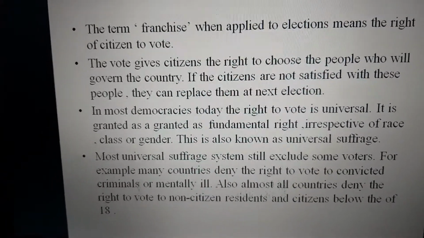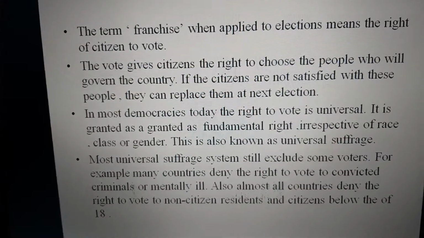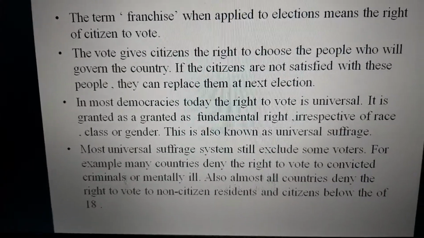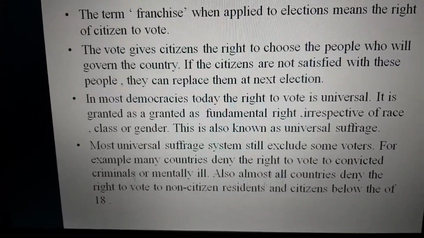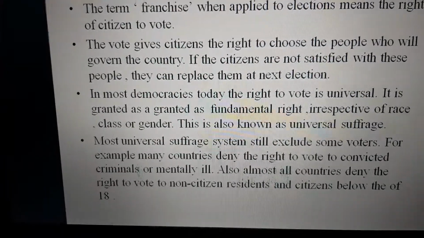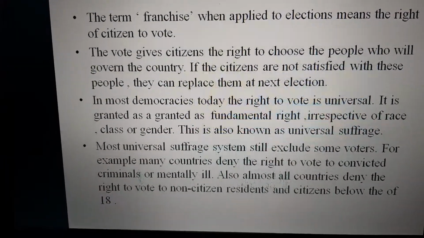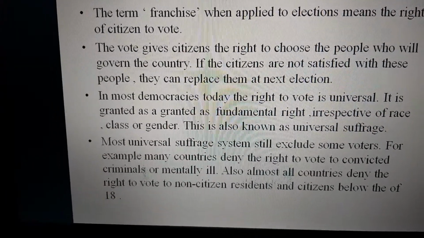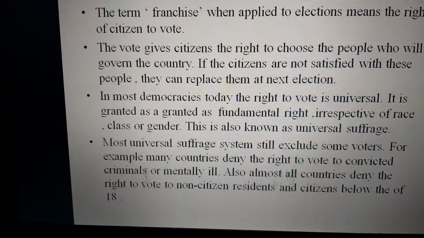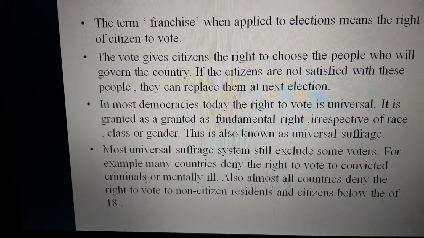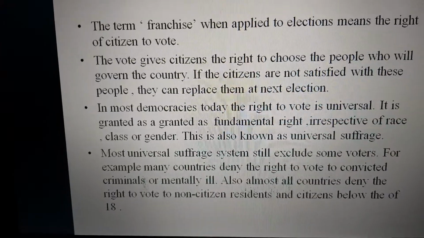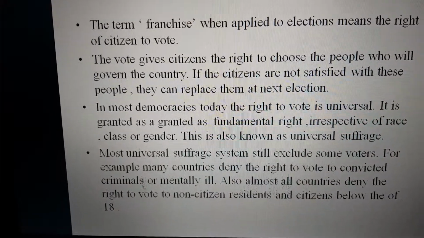Means only citizens of a country have the right to vote. And citizens below 18 years, yes, only persons above 18 years have the right to vote. Clear? So this is a very important right, because we choose a representative by casting our vote.